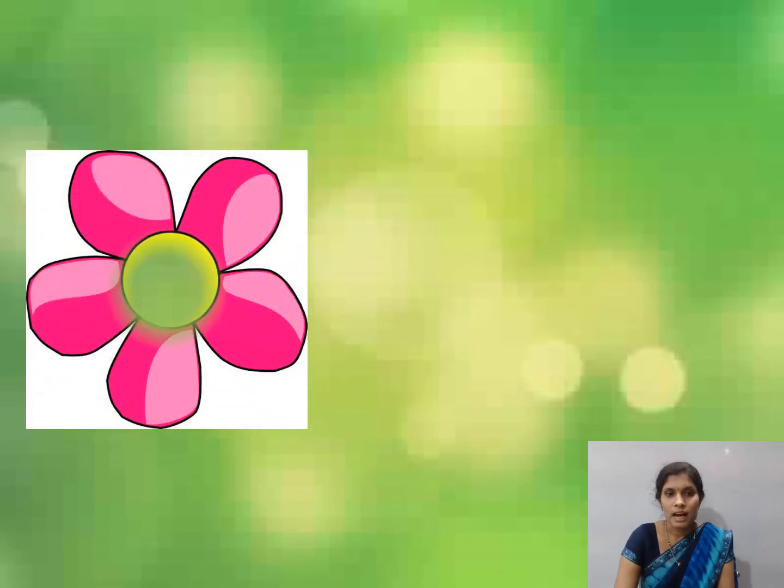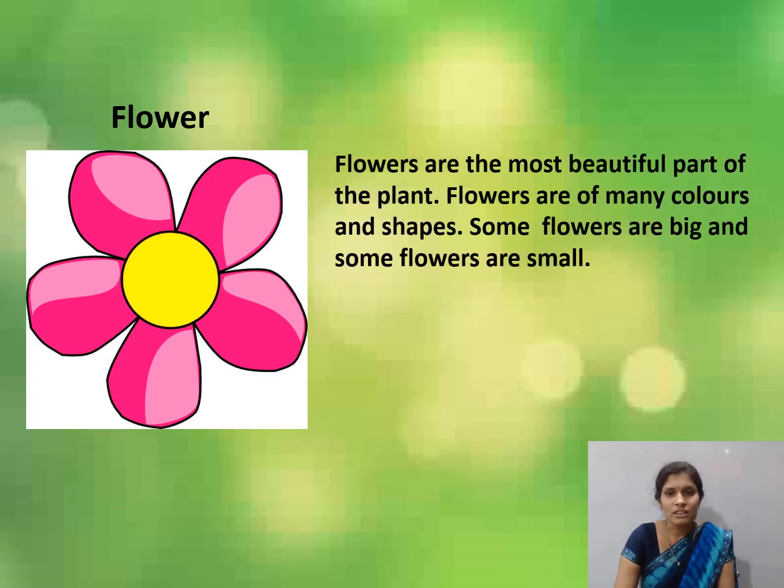Next, identify which part of the plant is this? Yes, children. Good. Flower. Flowers are the most beautiful part of the plant. Flowers are of many colors and shapes. Some flowers are big and some flowers are small.